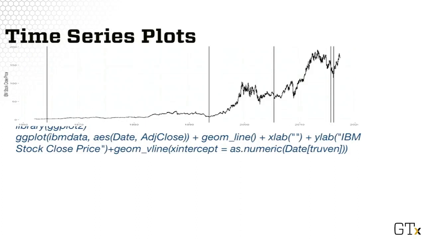Here is the ggplot of the daily stock price, specifically the adjusted close price, along with the vertical lines indicating when all the events mentioned in the previous slide happened. There are several characteristics to point out. The trend is overall monotone, increasing with fluctuations in the later decades. There's no clear seasonality that can be evaluated visually. However, what is clear is the heteroscedasticity of the time series. The variability in the stock price clearly shows a big change from being significantly smaller in the early years versus much larger in later years.